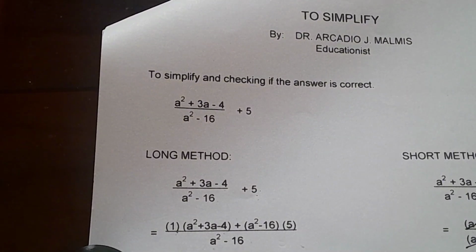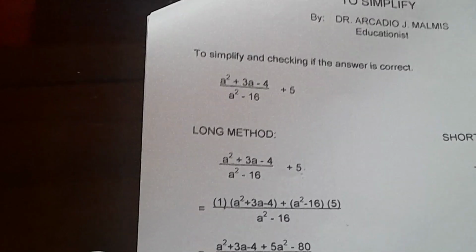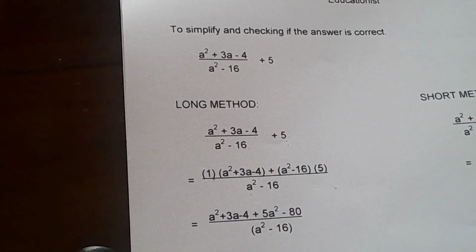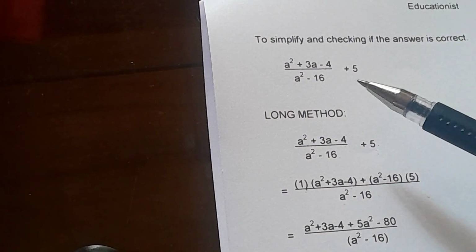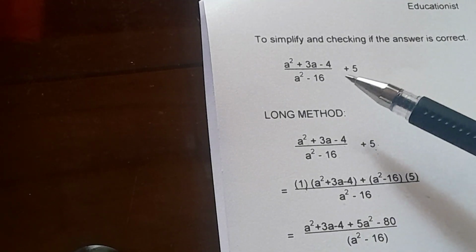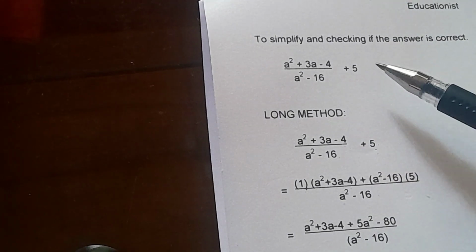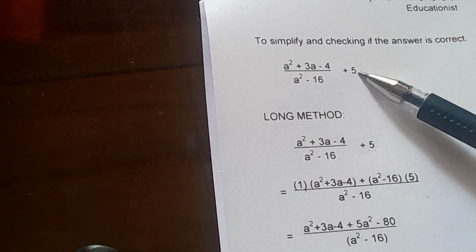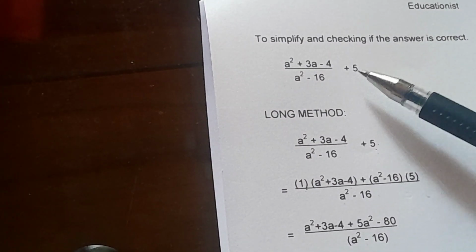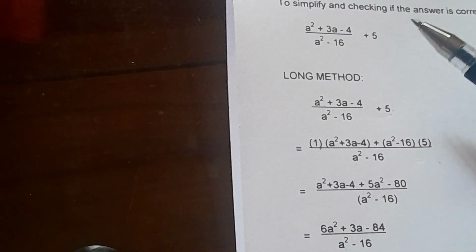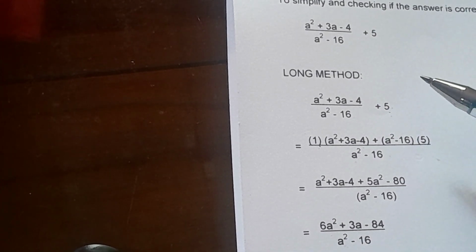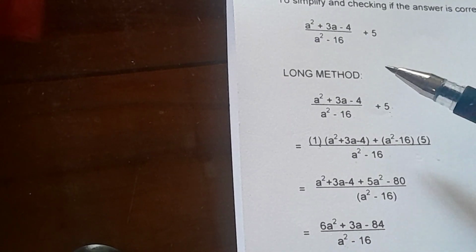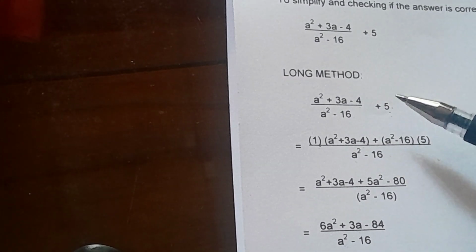Now I am preparing another topic: how to simplify fractions and a whole number. There are many methods, but I am only preparing two methods here in my discussion. My example here is to simplify (a squared plus 3a minus 4) over (a squared minus 16) plus the whole number 5. This whole number 5 is considered a fraction with denominator 1. I am calling the first method the long method, but it depends upon your teacher. So how do I simplify this fraction and the whole number 5?